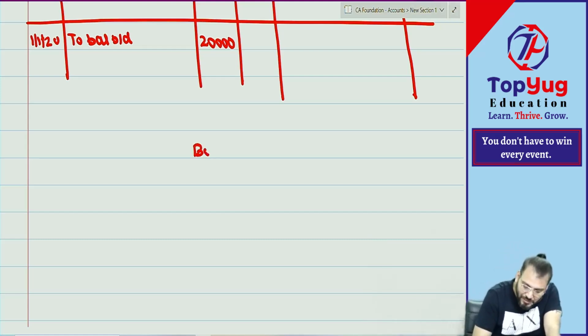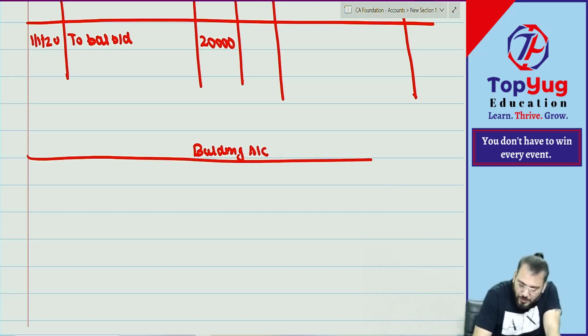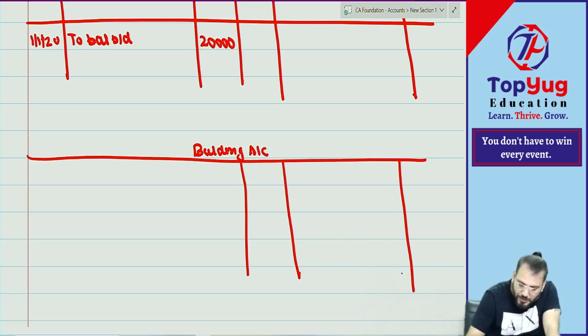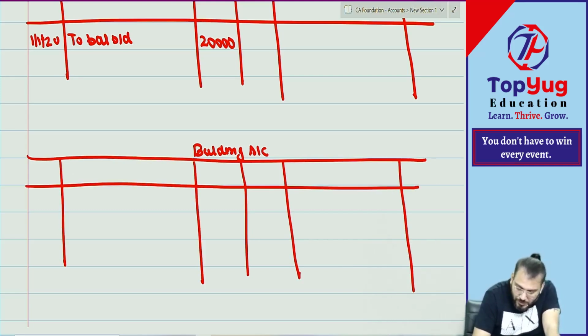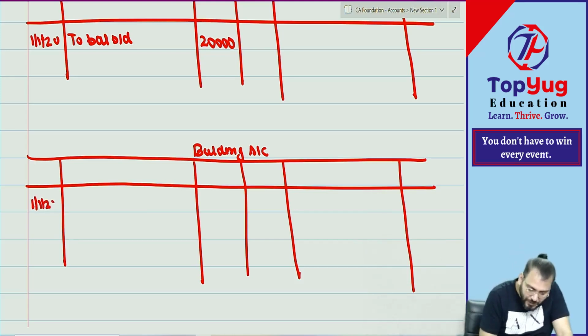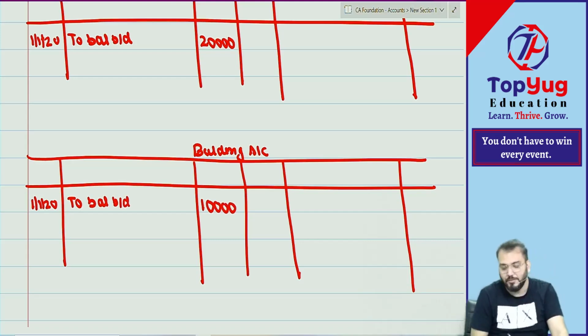Then we add building. We have building also. Let us come to building. Okay, sir, building. It is 1/1/2022, balance brought down. How much? 10,000.